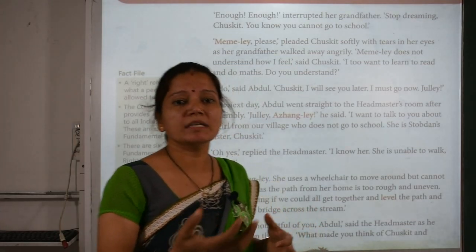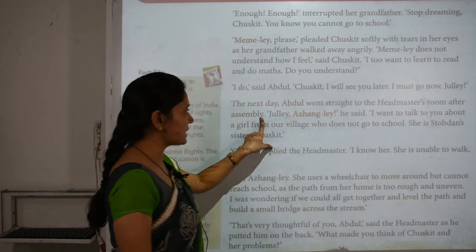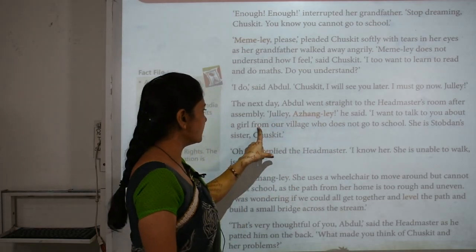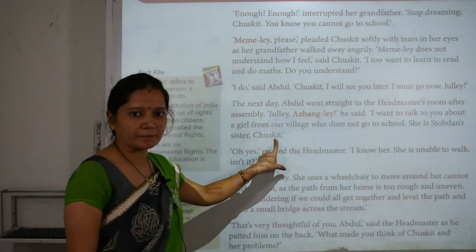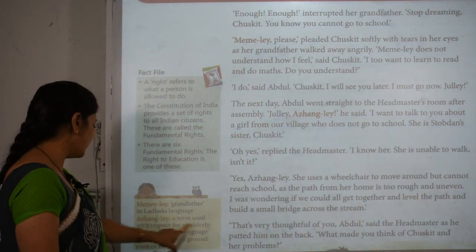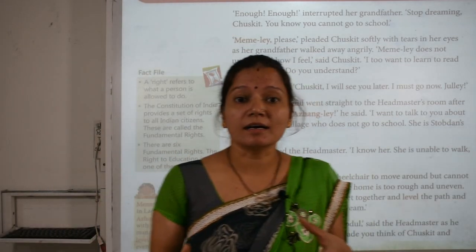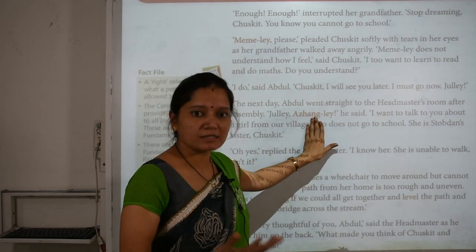He said Jule, meaning hello. The next day Abdul went straight to the headmaster's room after assembly. "Jule, Ajangle," he said, "I want to talk to you about a girl from our village who does not go to school. She is Stanzin's sister Chaskit." So Ajangle here, students, is a term used with respect for an elderly man in Ladakhi language, as we use sir, madam here. So in the Ladakhi language they use this word, okay.